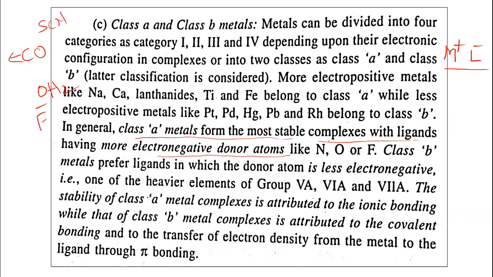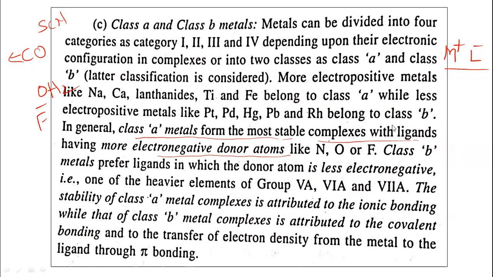Metals are divided into two classes, class A and class B. More electropositive metals like sodium, calcium, lanthanides, titanium and iron belong to class A. While the less electropositive metal ions like platinum, palladium, mercury and rhodium belong to class B. Generally, class A metal ions form the most stable complexes with ligands having more electronegative donor atoms, like nitrogen, oxygen and fluorine.